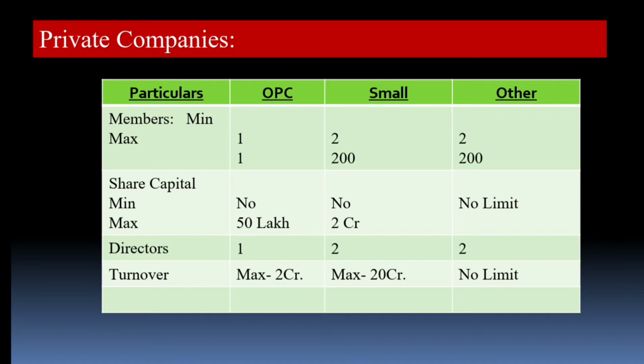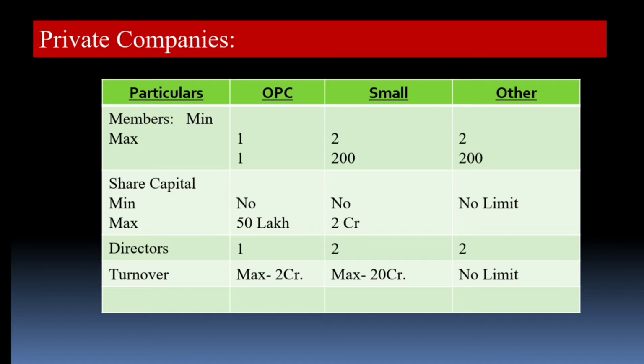because it is the company which is started by one person. The minimum number of members should be one, and the maximum number of members should also be one. It cannot go to two. If there are two members in a particular company, then it will come under the category of small company or the other company.